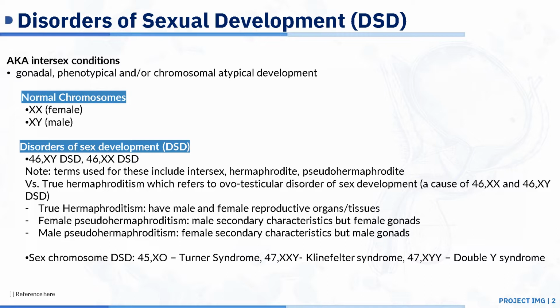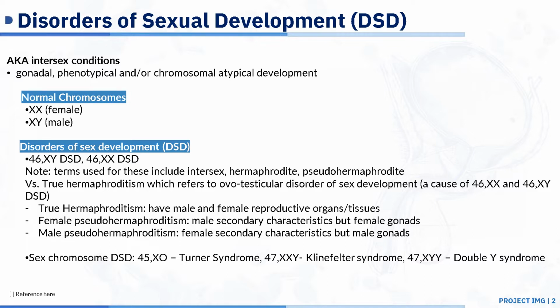The first type is either 46XY or 46XX DSD. These are also known as hermaphrodite or pseudohermaphrodite. So this is different than true hermaphroditism, which refers to a specific condition known as ovotesticular disorder of sex development.